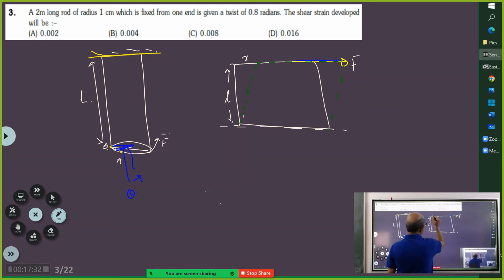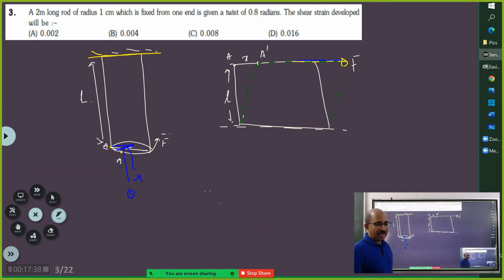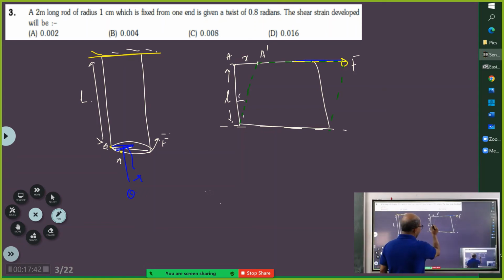This point A has moved to this point A dash. And how much is it deformed? By L, by X. And then you have said this angle is theta. I hope you remember.